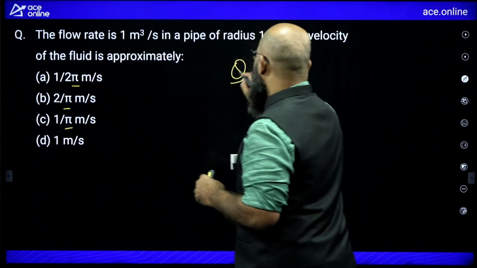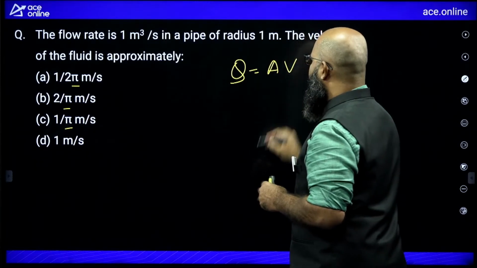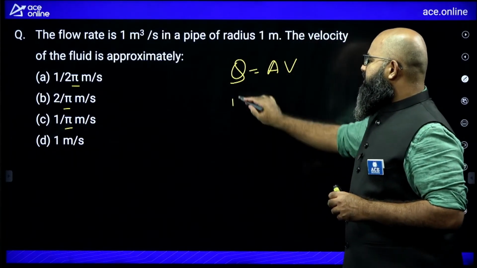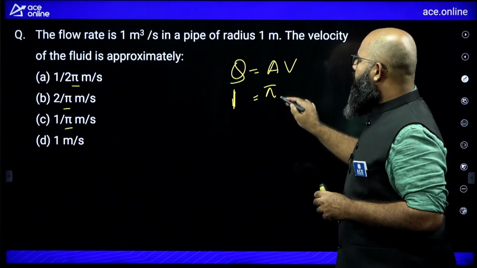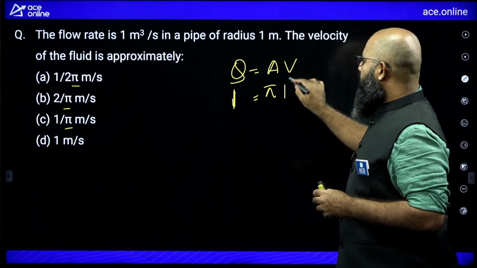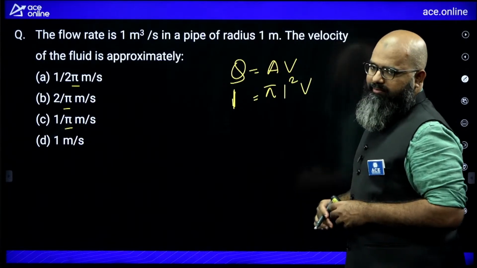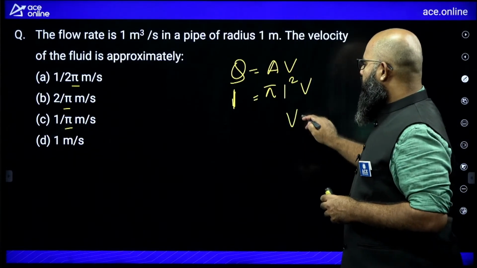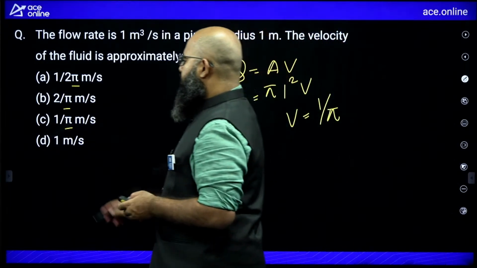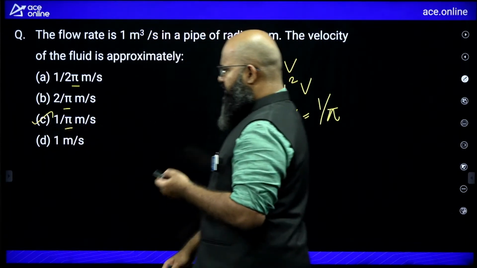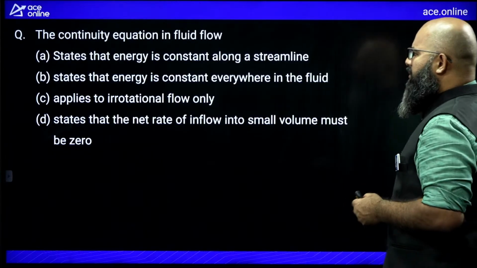So you can say discharge is equal to area times velocity. Discharge is equal to 1. Area is equal to pi times radius square, so pi times 1 square into velocity. So the answer over here for velocity will be equal to 1 by pi meter per second. Option C would be correct. Very simple question. Moving further.